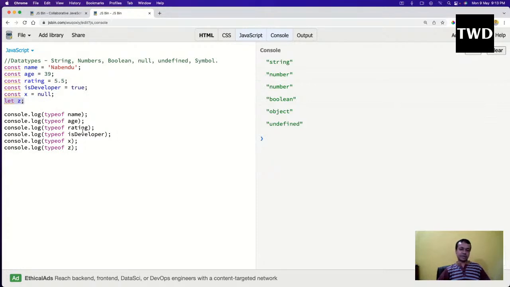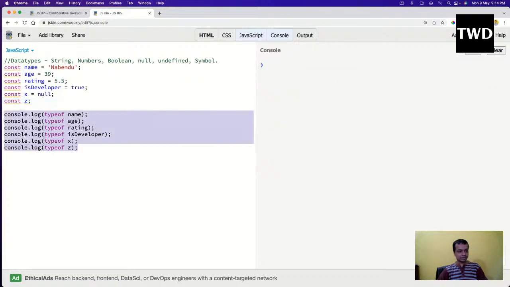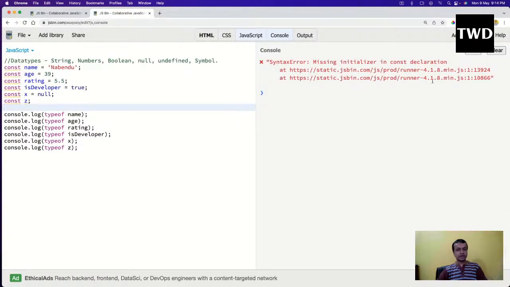So what will happen if you don't have a middle name? So const z we cannot write. It will give an error because const requires some initialization. That was a very good catch, and that was a very good error. So const, you have to initialize it.